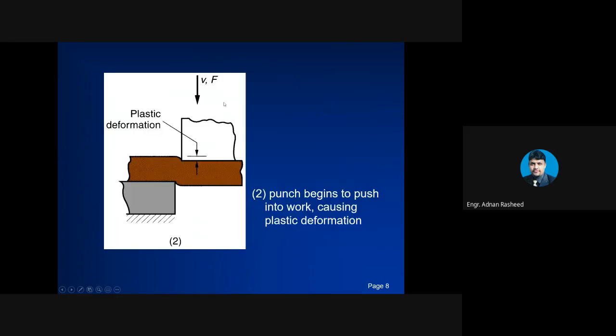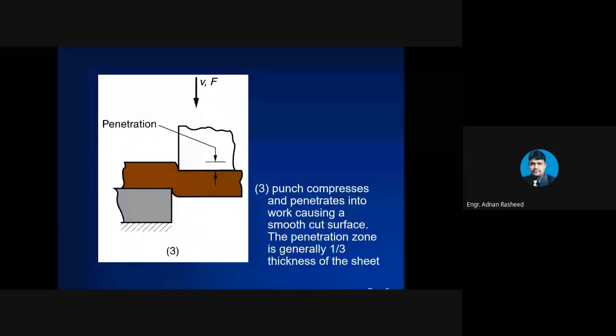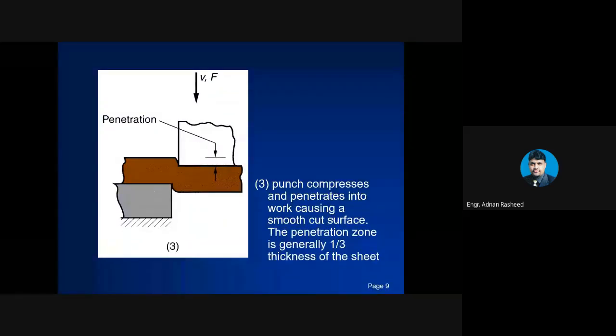Now you can see that there is a force applied on the punch, and when the force is applied on the punch, it will come in contact with the sheet. As a result, plastic deformation can be visibly seen over here. So the punch begins to push into the work, causing plastic deformation. That was the second step. Now in the third step, the punch compresses and penetrates into the work, causing a smooth cut surface.